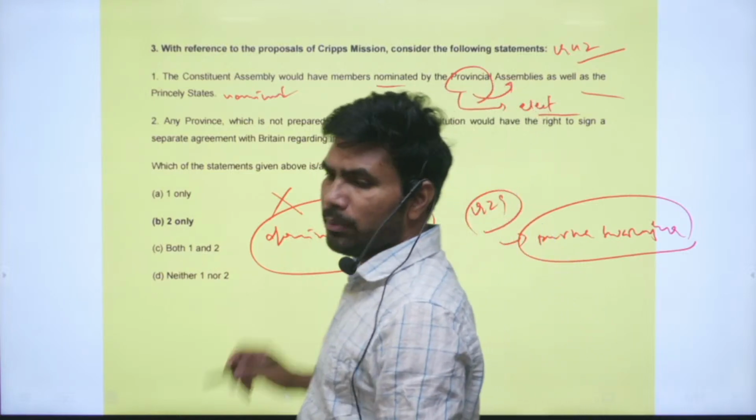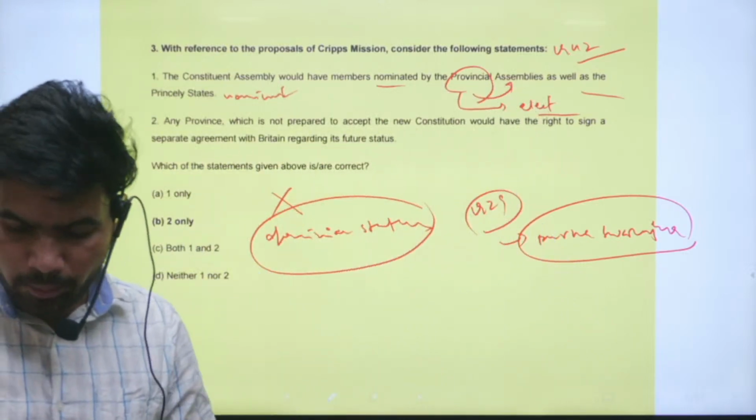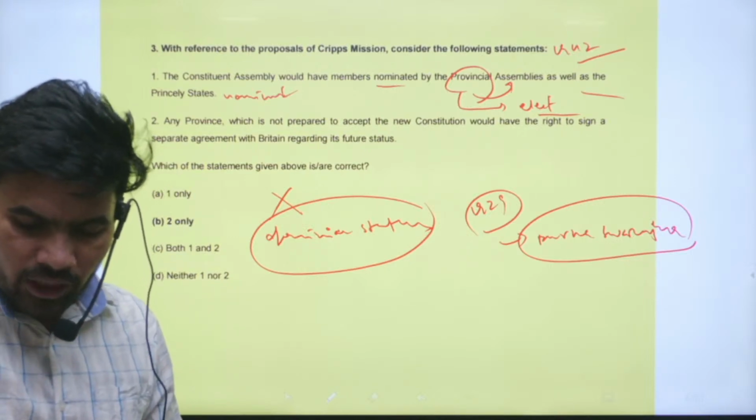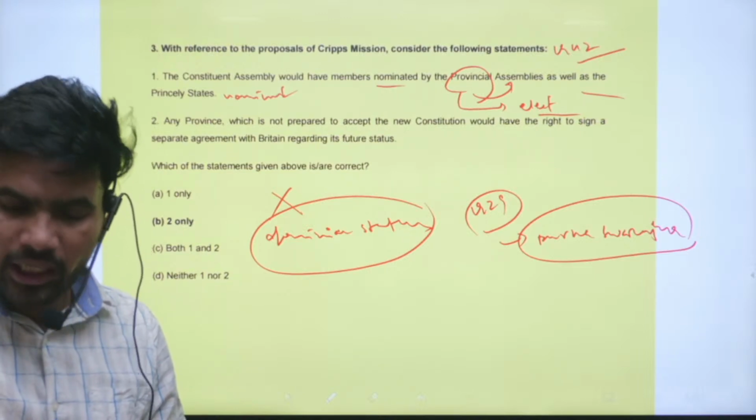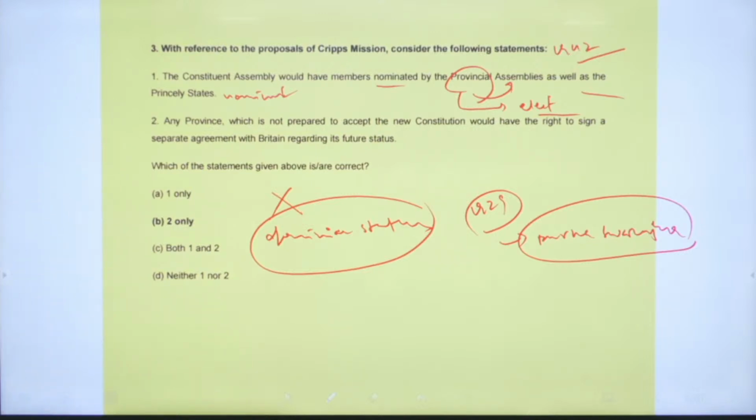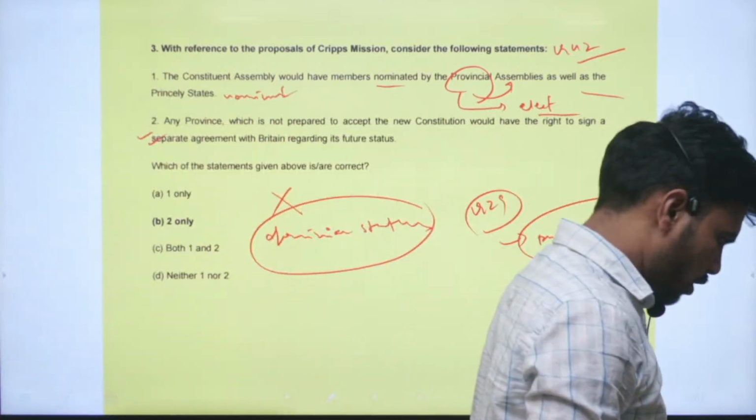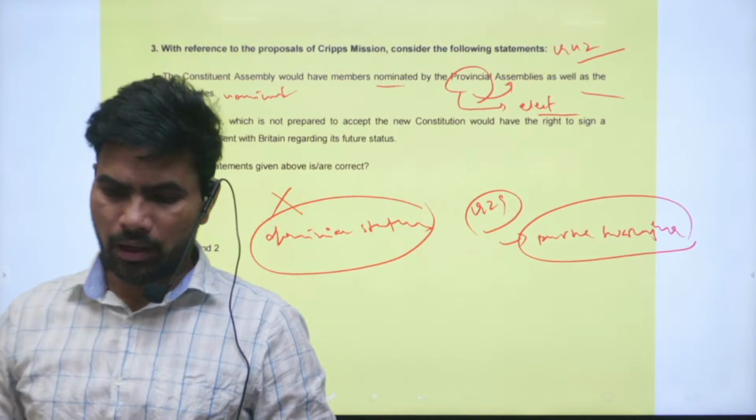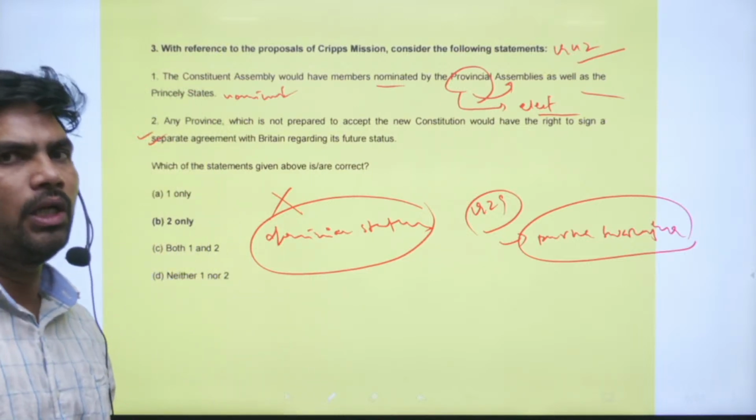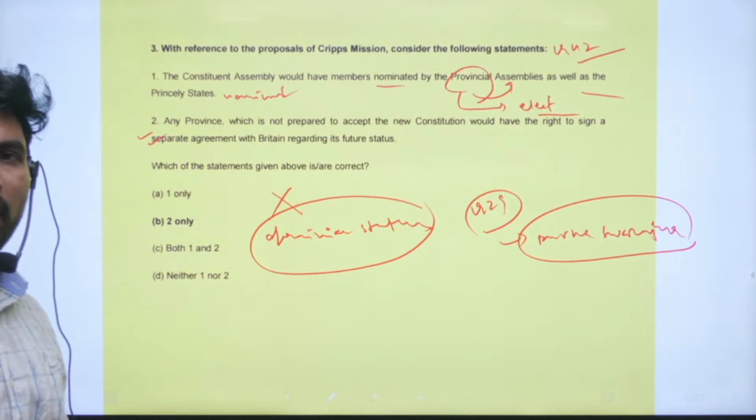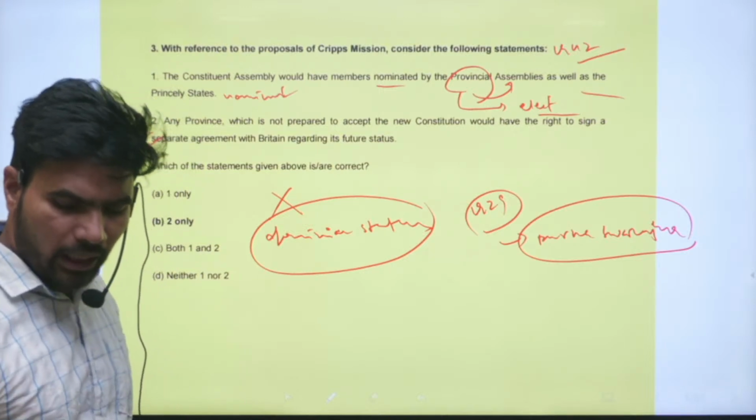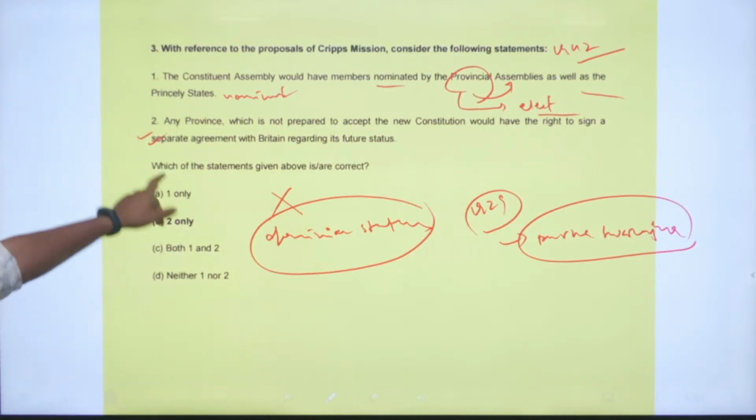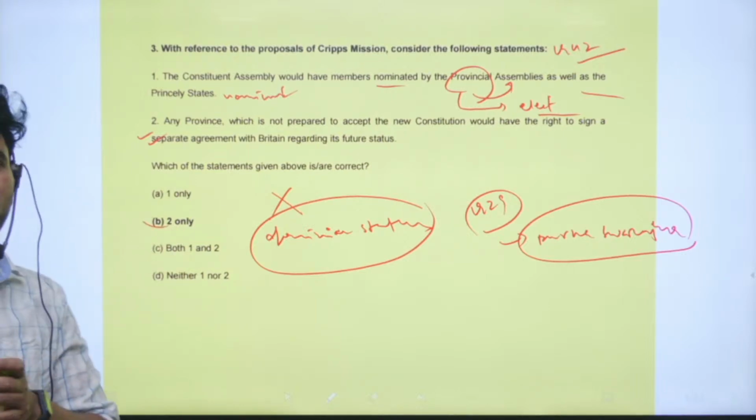Next is, any province which is not prepared to accept the new Constitution would have the right to sign a separate agreement with Britain regarding its future status. Yes, this proposal was there. It was incorporated in the mission to appease the Muslim League, who wanted a separate Pakistan. To appease them, this particular proposal was incorporated. So the second statement is correct. The correct option is option B, statement 2 only correct.